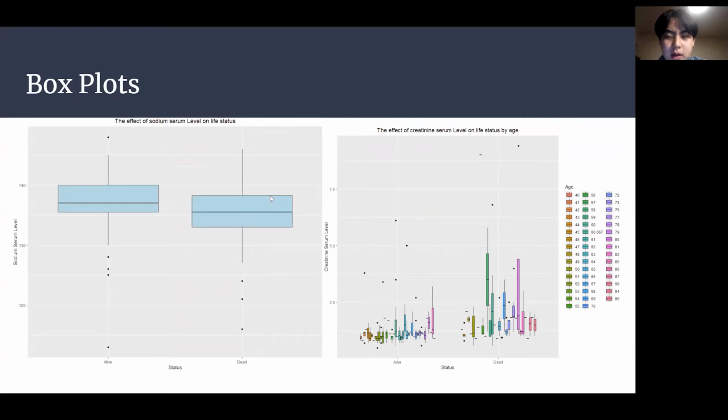And moving on to our box plots. The box plot on the left depicts the effect of sodium serum level on life status. We wanted to visualize how the level of sodium serum affected one's life status. And here we can see that those who are alive actually have a higher sodium serum level than those who are dead.